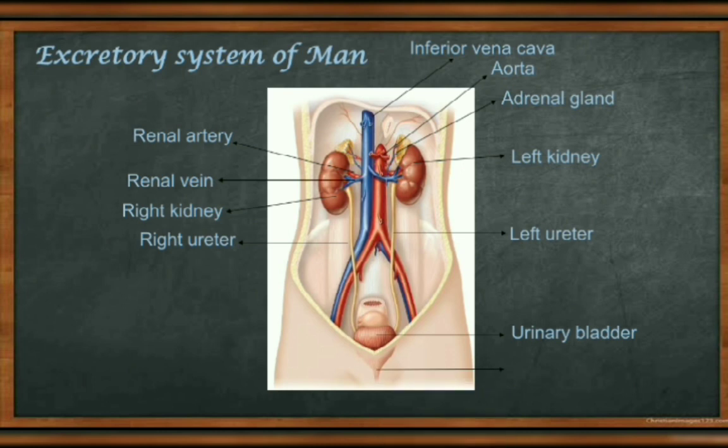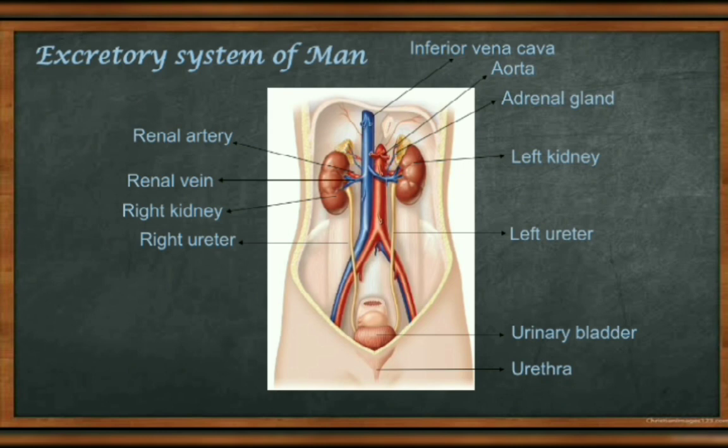The urinary bladder opens through a pore-like structure called the urethra. Here the urinary sphincter is present. Sphincter means muscle, which helps to remove waste product and urine from the body. Always remember this structure, because in any examination, in any set of paper, this diagram will definitely come.